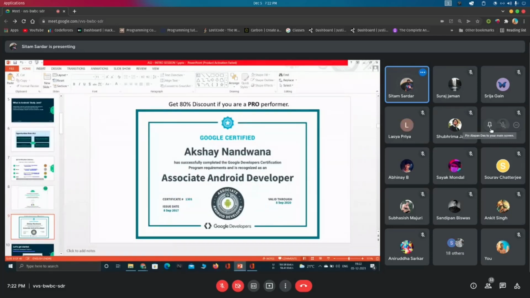One more thing is that you have to collect all the badges by 10 Jan. After 10 Jan, we will not count whatever badges you have collected. Based on the badges you have collected by 10 Jan, we will track your profile and then certify you accordingly.